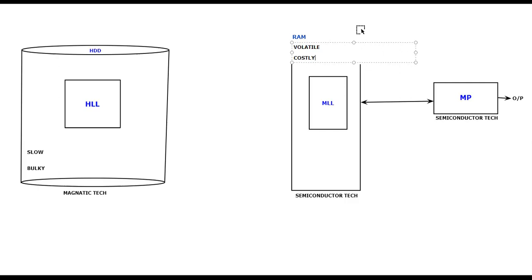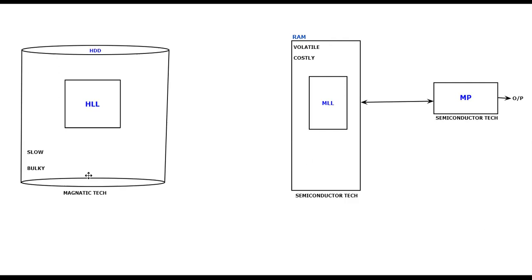And this is very volatile and it is very costly. Anything you want to create using semiconductor technology usually will be costly. So these are the disadvantages. Then they decided, oh no. If you want to execute a complete program and suddenly in between the power goes off, it is a problem for us. So somewhere they have to store it permanently. Now you will execute, and if you switch off the computer and open it again, the data will not be present on the RAM, because once you switch off your computer, the data will be erased.